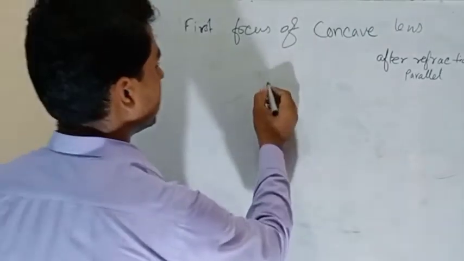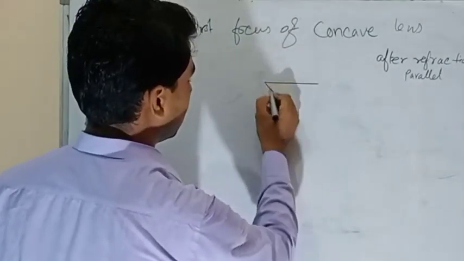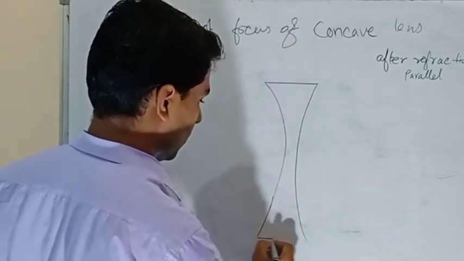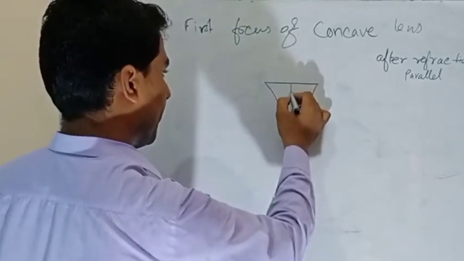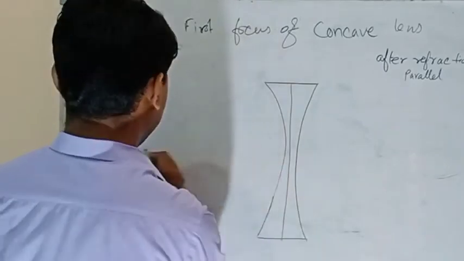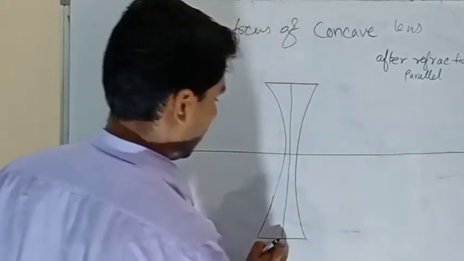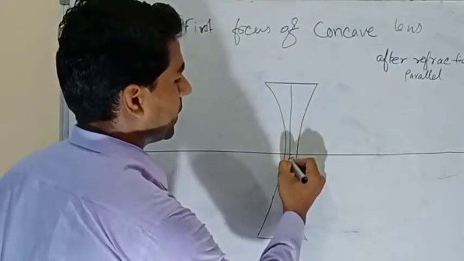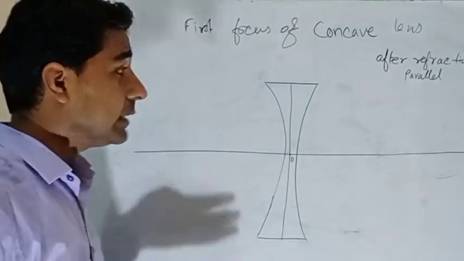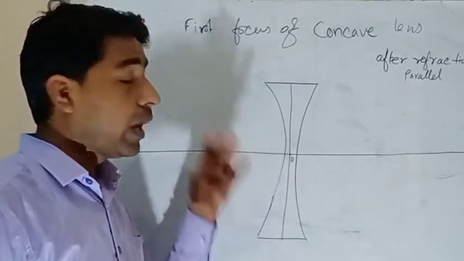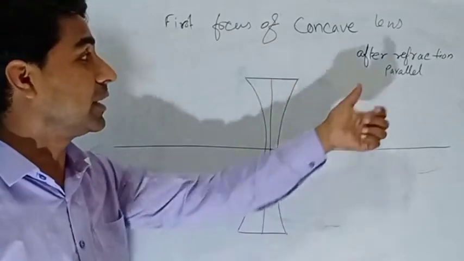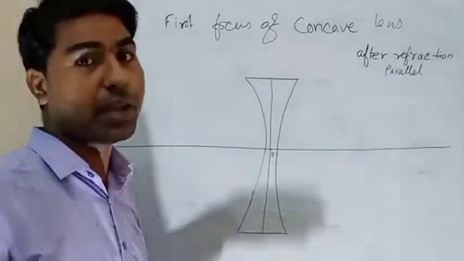See here, this is your principal axis and this is the aperture, so this one will be the optical center. Now the question is, where will that point be? I am talking about the first focus. The condition is that after refraction all the rays must be parallel.